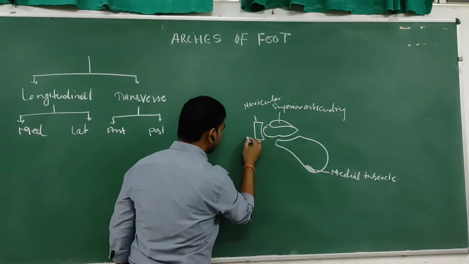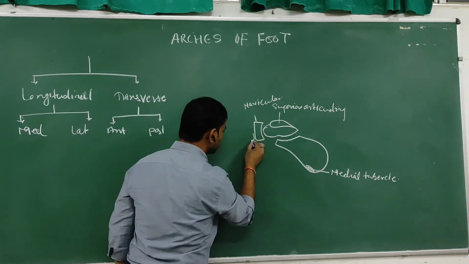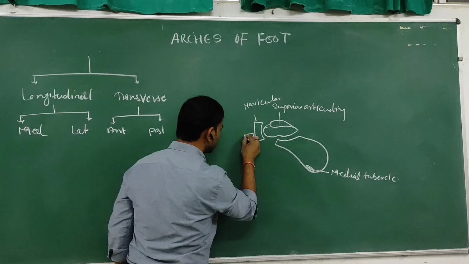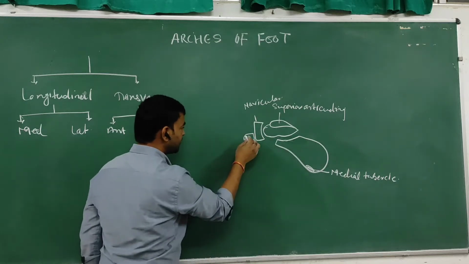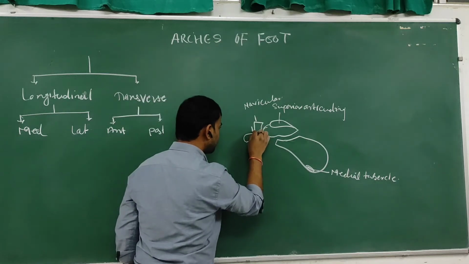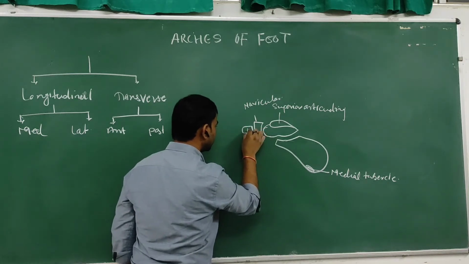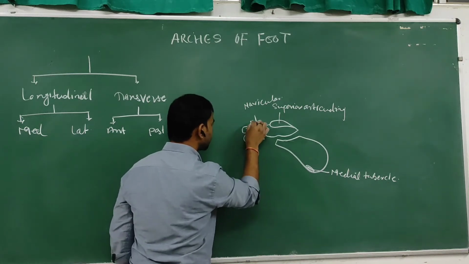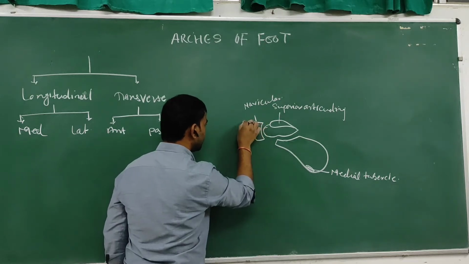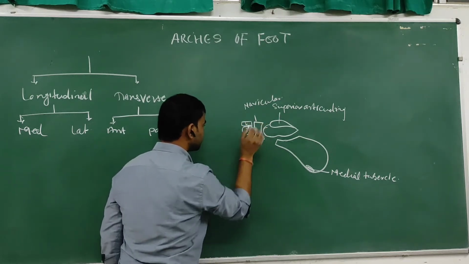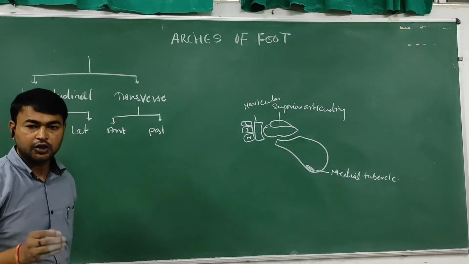The navicular bone anteriorly articulates with three cuneiforms. That is the medial cuneiform, intermediate cuneiform, and this is the lateral cuneiform. So the three cuneiforms. The cuneiform bones articulate anteriorly with the metatarsals.